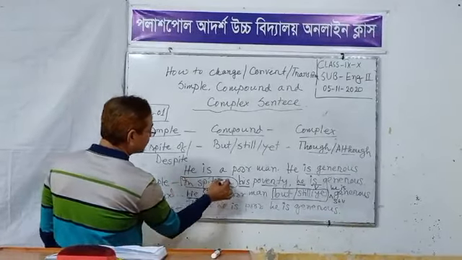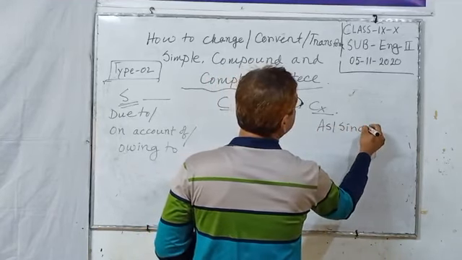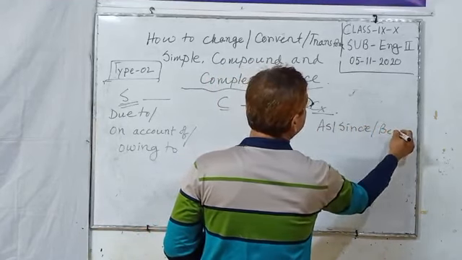Type 2. Simple, compound, complex. If due to, on account of, or owing to is used in a simple sentence, then in a complex sentence it will be as, since, because.